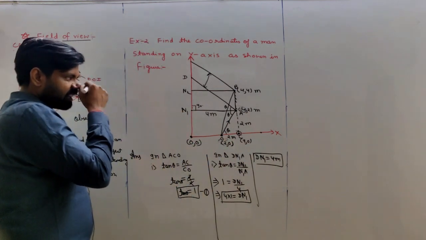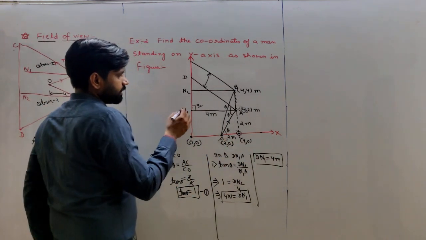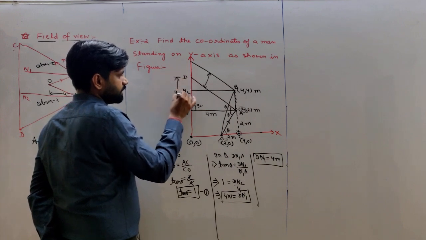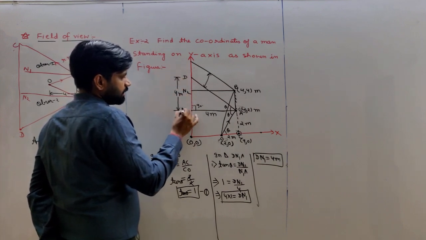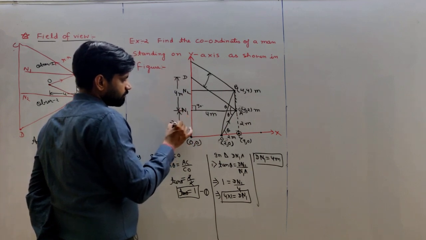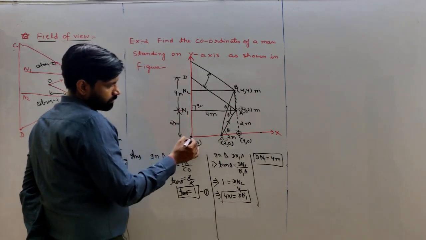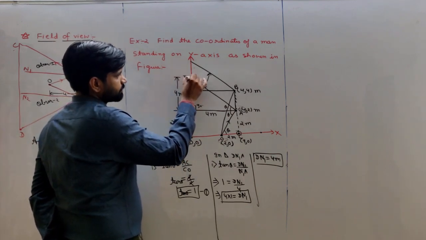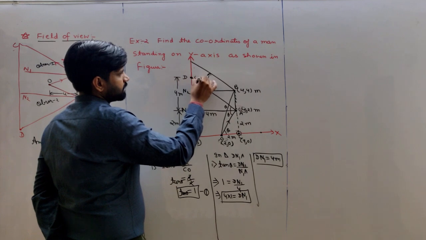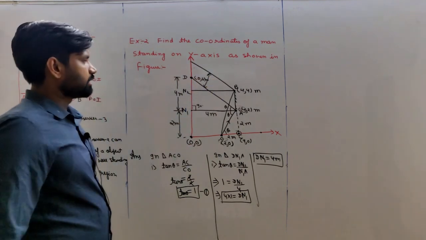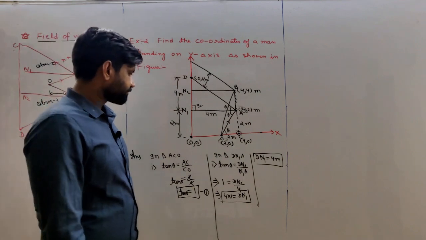So the first coordinate is DN1, that is 4 meter, and as given in the question, this is 2 meter. So from the origin, the total distance is (0, 6) meter. First coordinate. Clear?